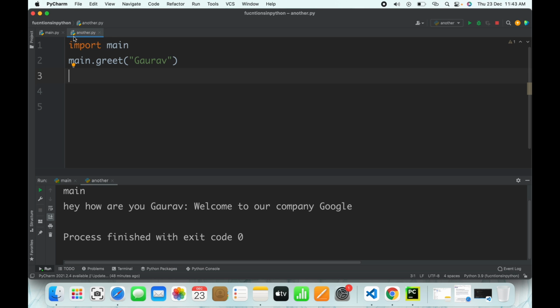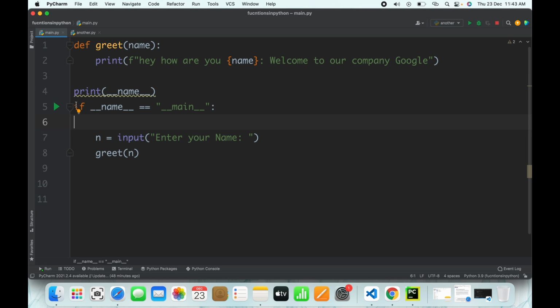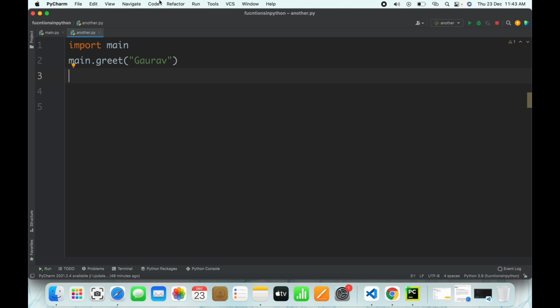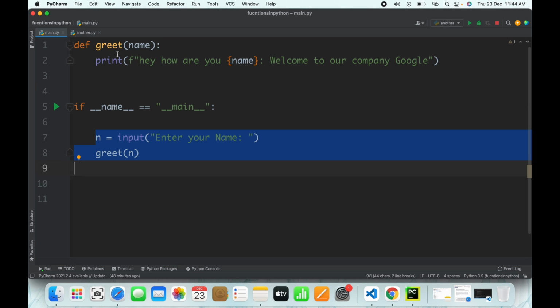So it's not asking me the user defined name because I have put this particular condition. If I delete it, then only these two things will happen: these two lines of code will be executed in another.py. If I write this, then these two lines will not be included. Why? Because for another.py, for this particular module, name is not equal to main, and that is why we use this.